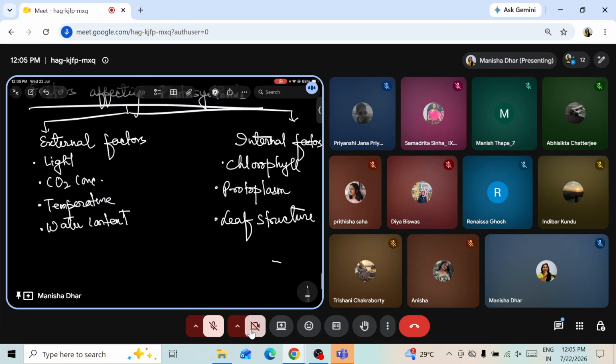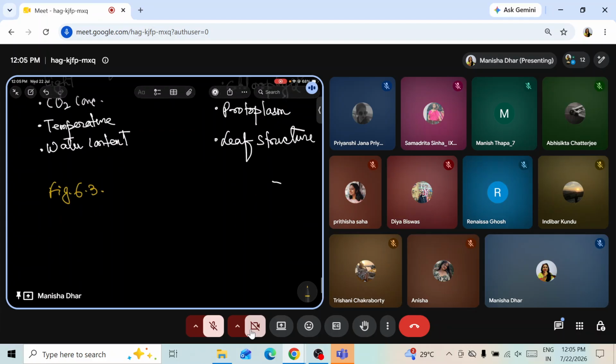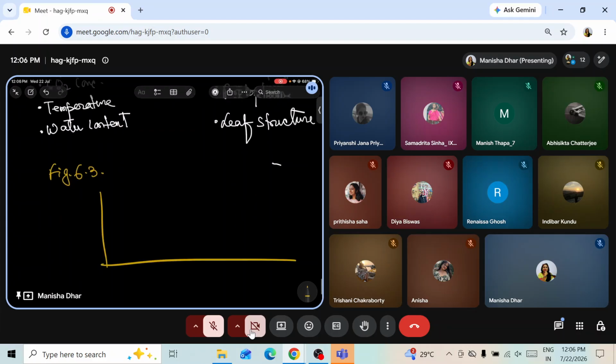Now we will go to each and every one of them and talk about them in detail, external and internal separately. Talking about light, first factor is light here. If we refer to the book's figure 6.3, just check figure 6.3. This is rate of photosynthesis here, and this is the light intensity, and this is carbon dioxide concentration.